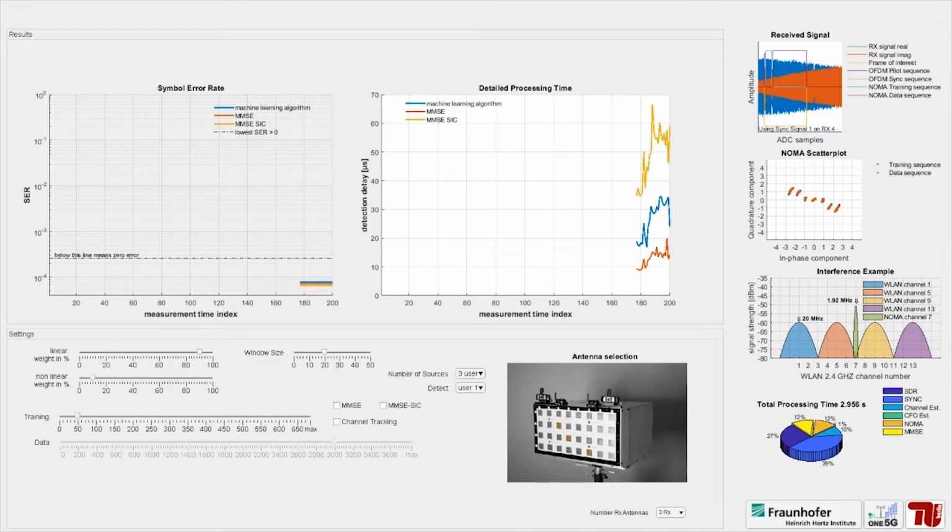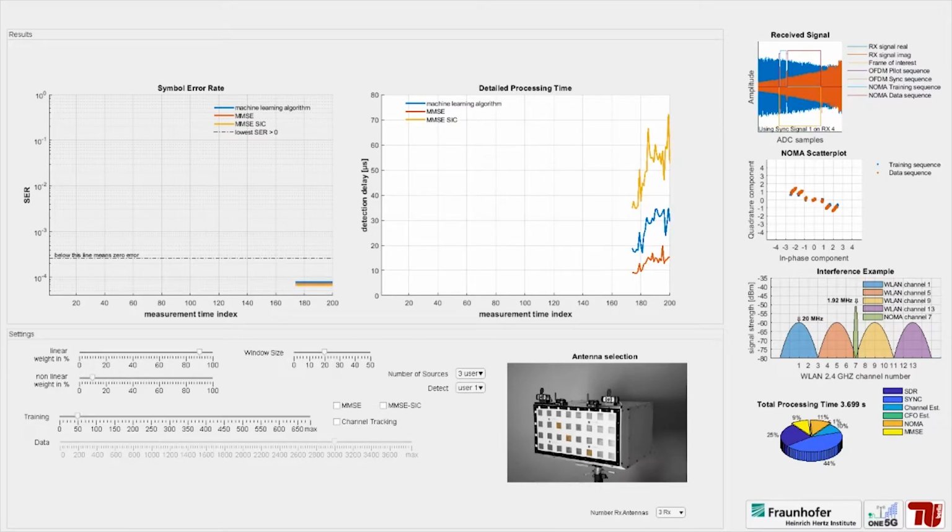This screen shows the graphical user interface of our 1.5G NOMA demonstrator. In the following, we detect 3 active users with 3 receive antennas. Each user sends BPSK symbols on the same time frequency resource. Initially, we detect the first user. Switching to detecting the second user.